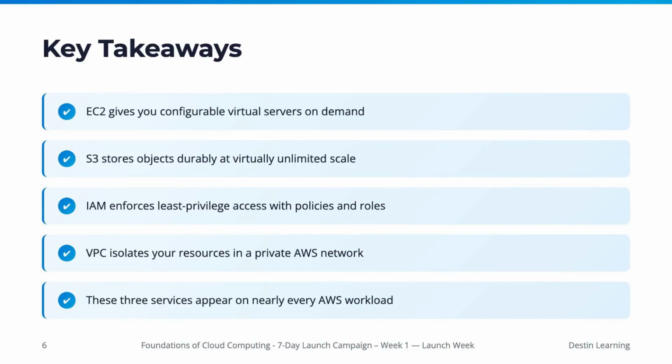Let's summarize our discussion on these core AWS services. We've learned that EC2 gives you configurable virtual servers on demand, providing the compute power for your applications. S3 stores objects durably at virtually unlimited scale, handling all your storage needs. IAM enforces least privilege access using policies and roles, securing your cloud environment. And VPC isolates your resources in a private AWS network, creating a secure and structured foundation. Remember, these 3 services, EC2, S3, IAM, and the foundational VPC, appear on nearly every AWS workload, making their mastery essential for any cloud professional.